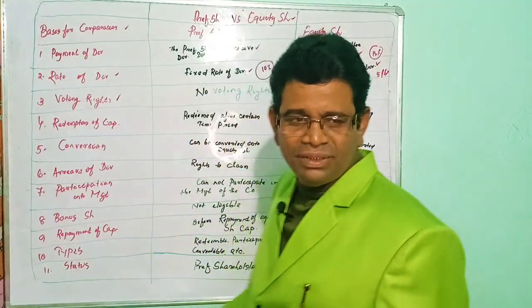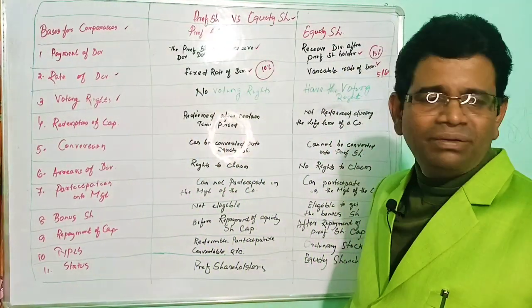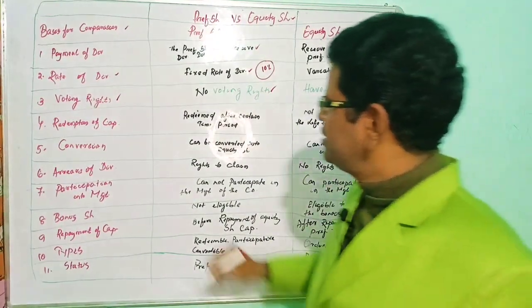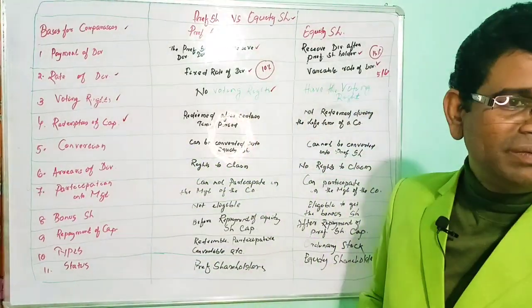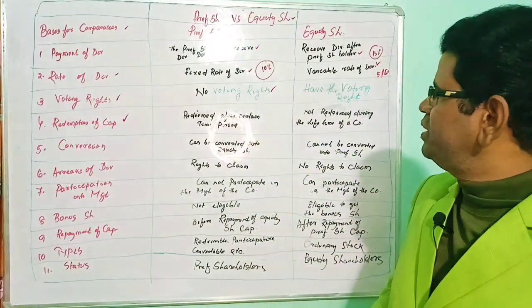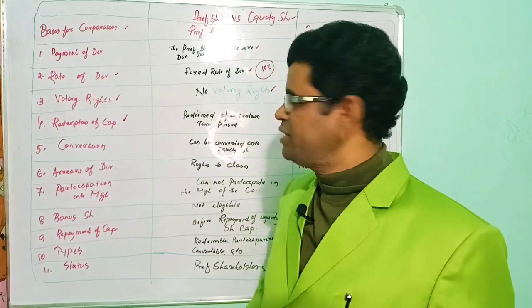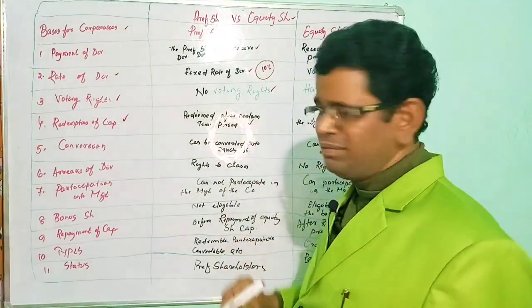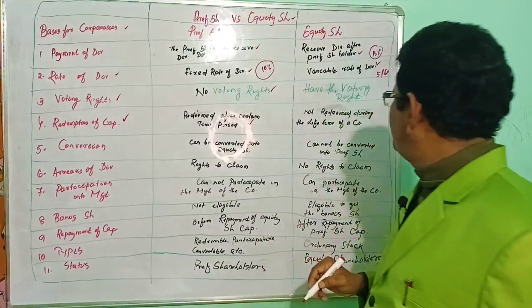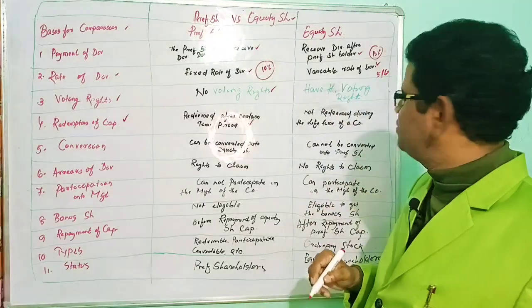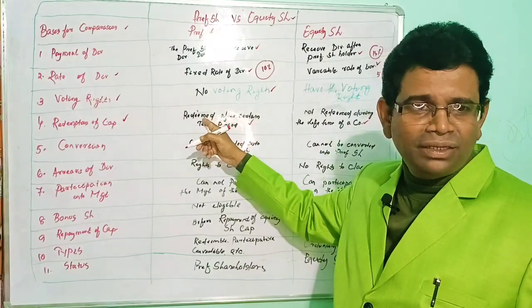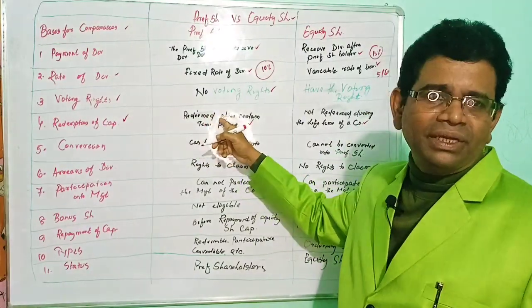Then the voting rights. Preference shareholders have no voting rights, whereas equity shareholders have voting rights. Next one is the redemption of capital. Redemption of capital means the repayment of capital. The company will redeem or repay the preference share capital after a certain time period, whereas the equity share capital will not be redeemed during the lifetime of the company. So here, the exception is the irredeemable preference share.